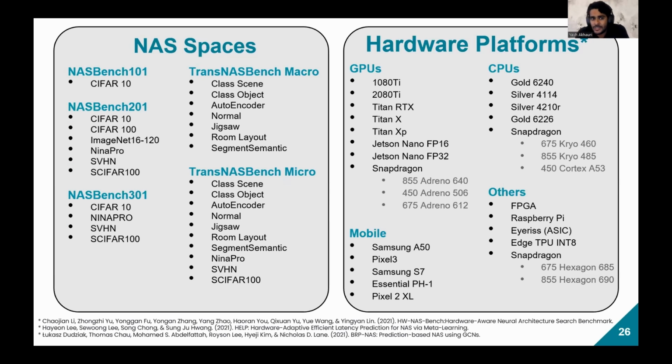So for our evaluation, we look at a large set of NAS spaces as well as hardware platforms. For the NAS spaces, we look at NAS bench 101, 201, 301, trans-NAS bench macro and micro. And for the hardware platforms, we look at GPUs, CPUs, mobiles, and other FPGAs and ASICs.